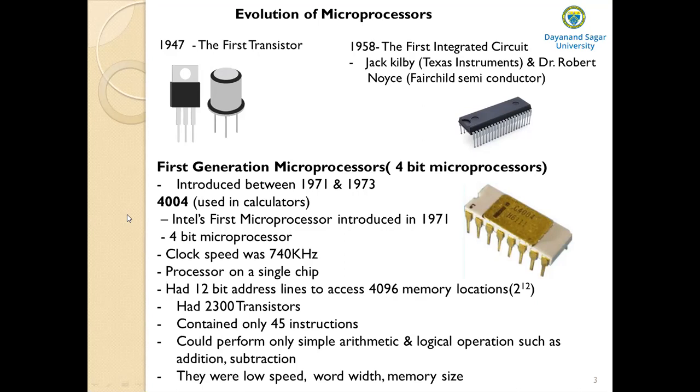Microprocessors evolved from the invention of the transistor and the integrated circuit. The first transistor was introduced in 1947, and then the integrated circuit was introduced in 1958 by Jack Kilby from Texas Instruments and Dr. Robert Noyce from Fairchild Semiconductor Company.